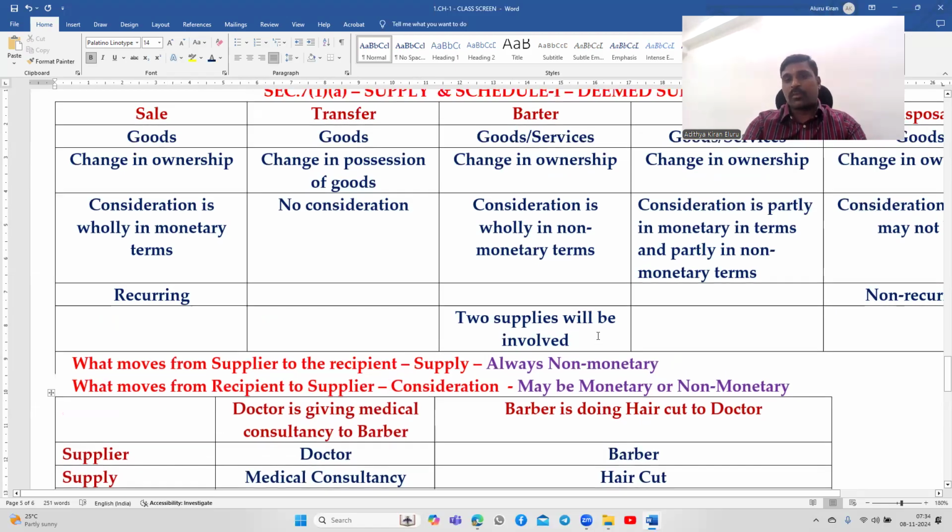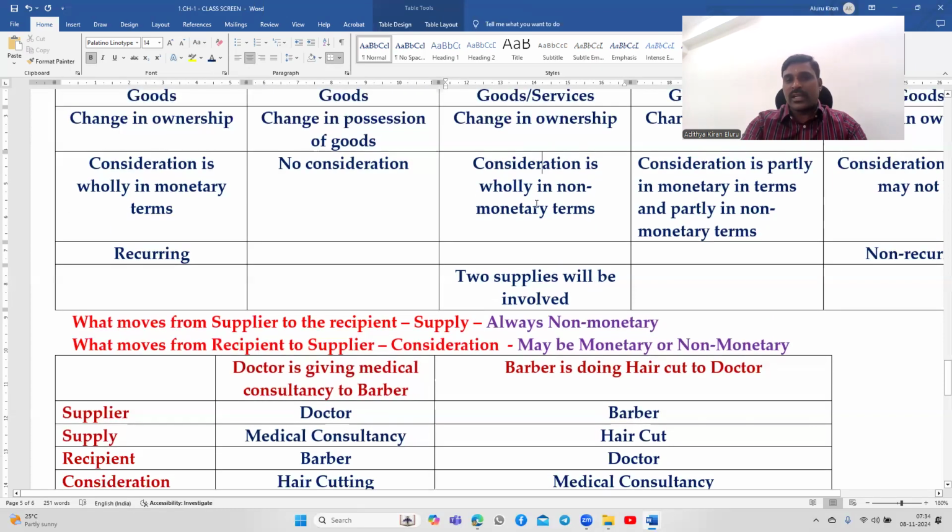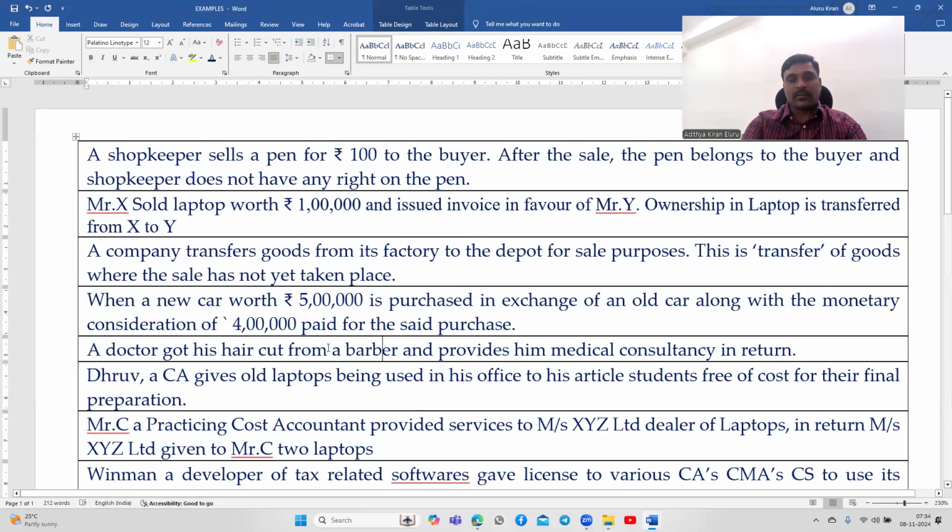Barter involves two supplies. Consideration is wholly non-monetary. So nowhere is money involved. The doctor is not giving any money to the barber, and the barber is not giving any money to the doctor. So consideration is wholly in non-monetary terms. Okay, right. That is barter.